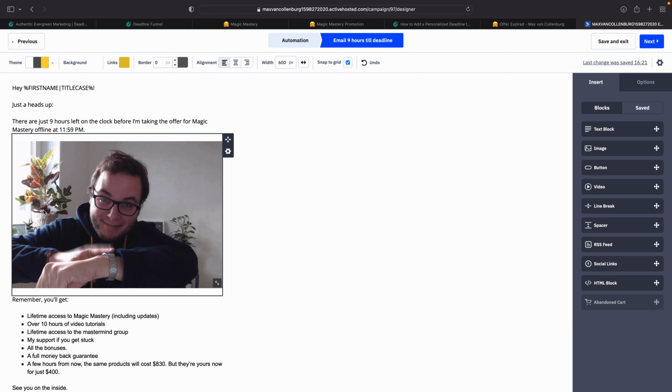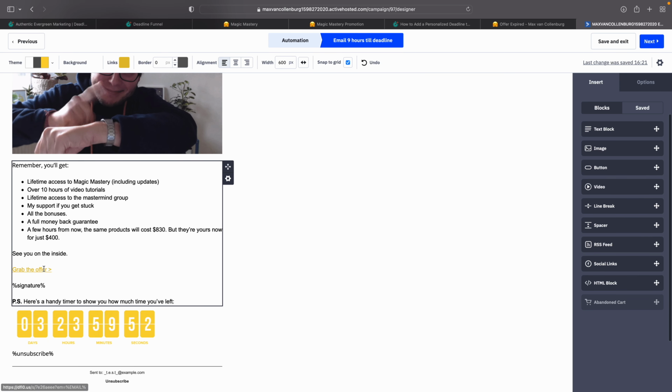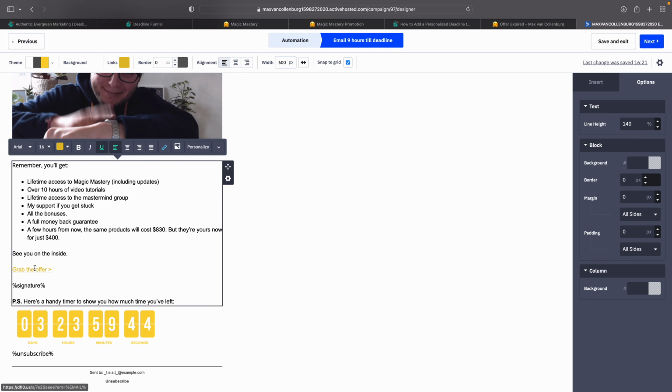So what we've basically created is this: we can decide whenever we want to start a promotion for anyone on our email list, and then we can start that. We can generate a deadline with Deadline Funnel, and then we can send out emails. Inside our emails, we can link people to that special Deadline Funnel link that's going to redirect them to the offer page, or the offer expired page if the offer already expired.